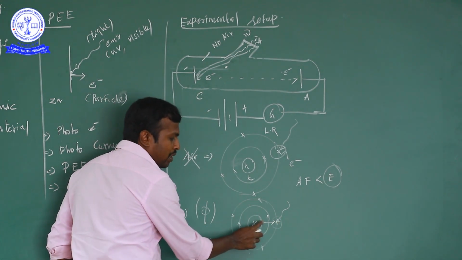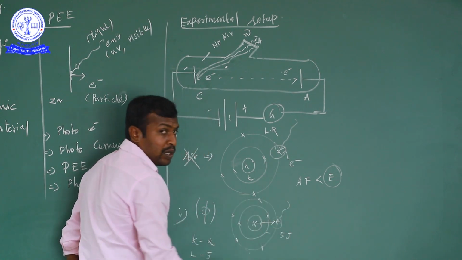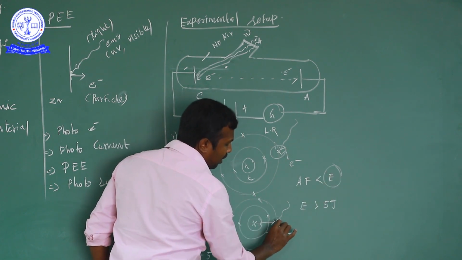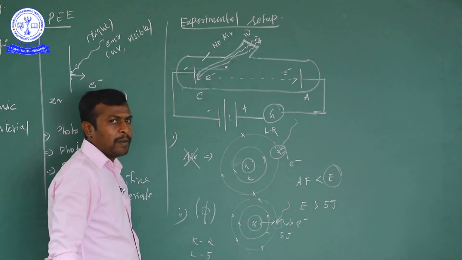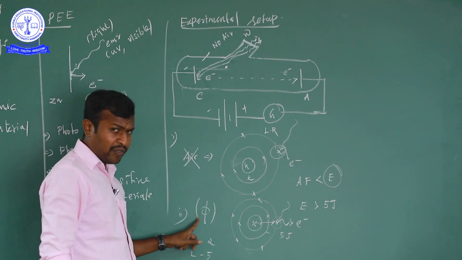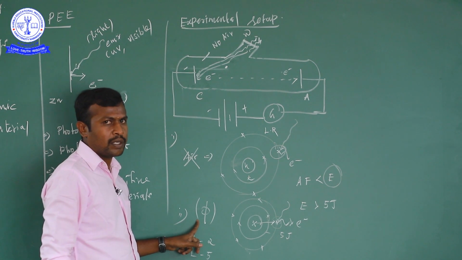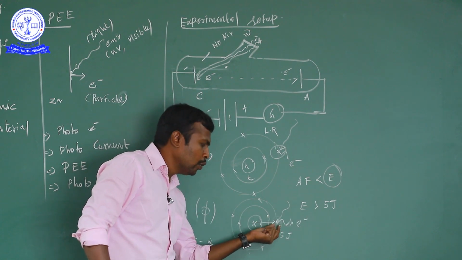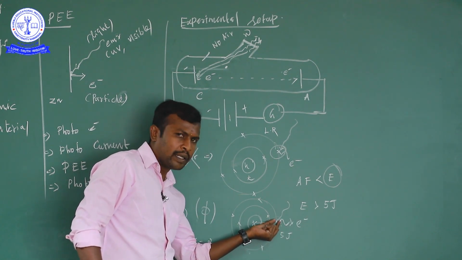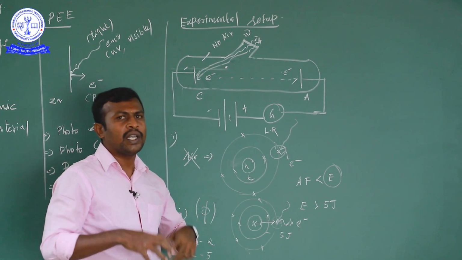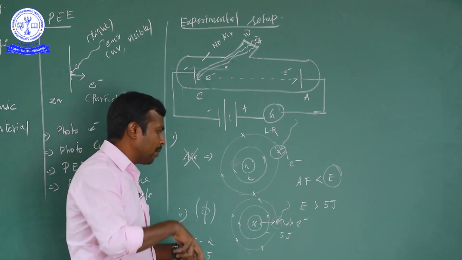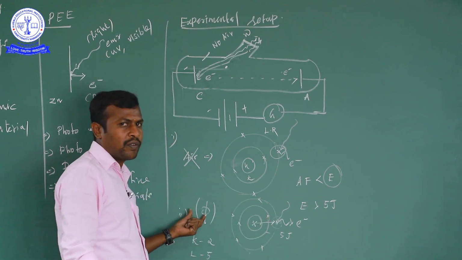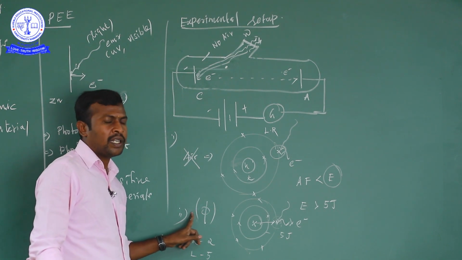Suppose the nucleus exerts 5 joules of energy on this electron. Then the energy I give must be more than 5 joules for the electron to come out. This process is known as the work function. I am simply denoting the work function as 5. So what is the work function? The amount of energy required to remove an electron from a certain atom. To remove an electron from a particular atom, we need more energy than the nucleus gives. That energy is known as the work function.